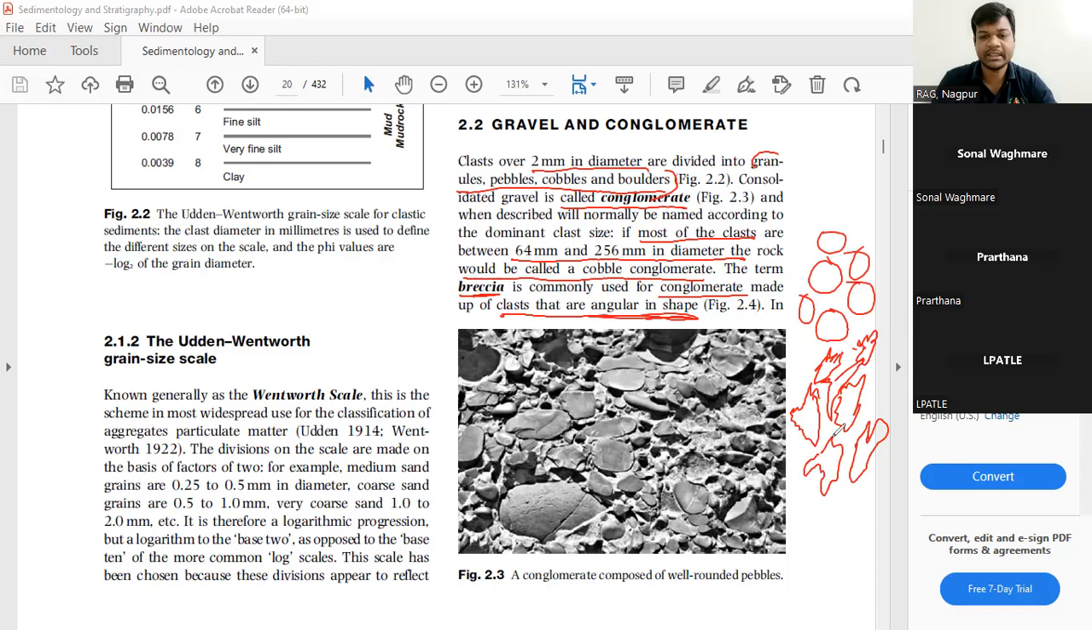Okay, the grains will be like this. This will be conglomerate, and this is breccia. This is for the conglomerate, and these angular fragments are for the breccia. So any kind of material which is angular in nature, which is present in a conglomerate, will form a breccia.